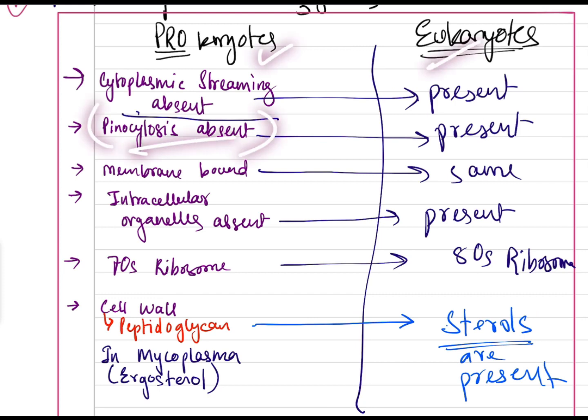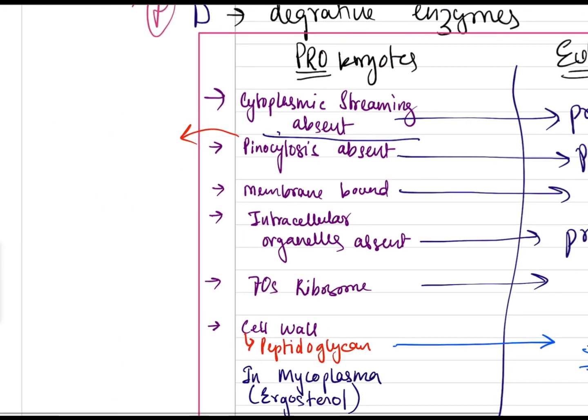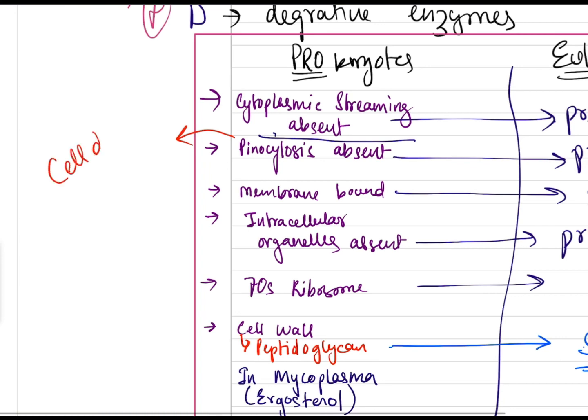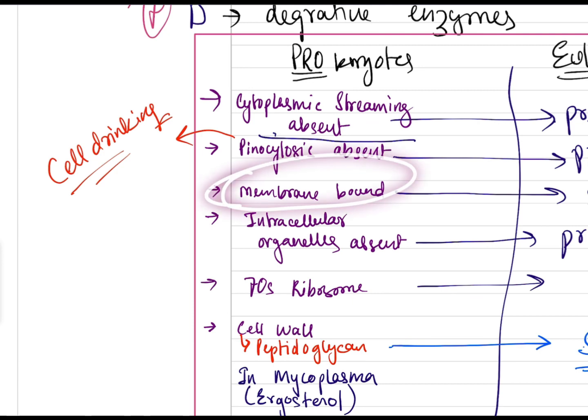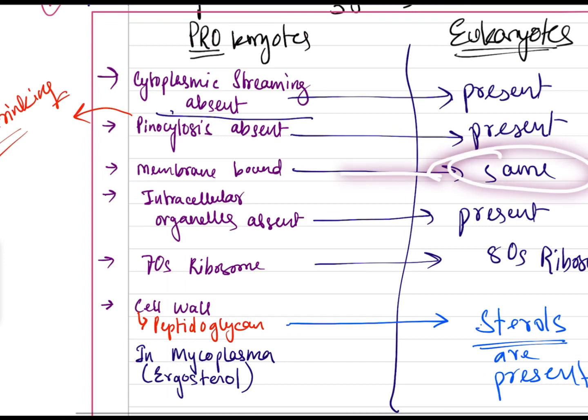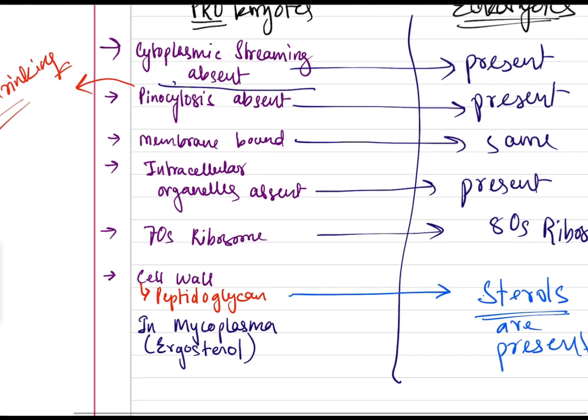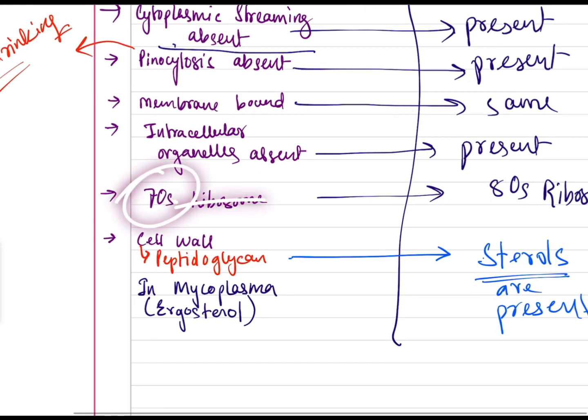Pinocytosis is absent here; here it's present. Pinocytosis means cell drinking. And another is membrane bound. Both are membrane bound, this is the same for both. Intracellular organelle is absent here; here it is present, like mitochondria, etc. It is 70S ribosome here, 80S ribosome here. We already studied this. This is very important.